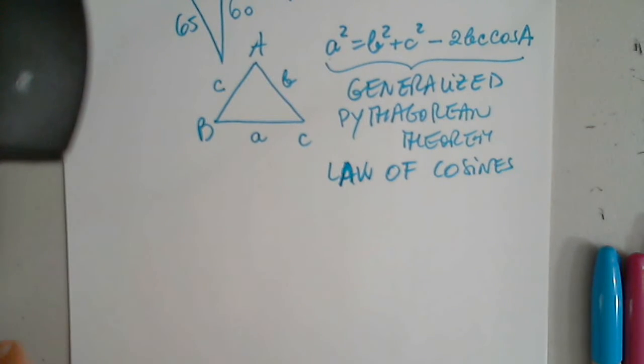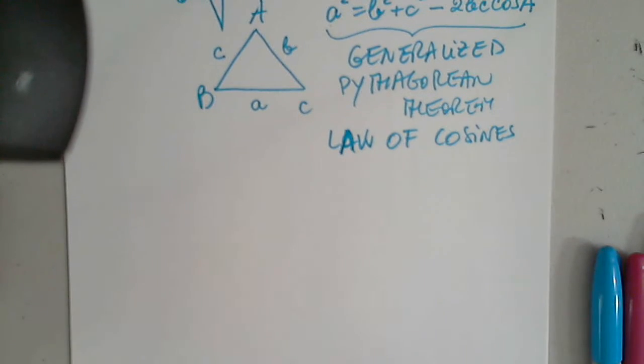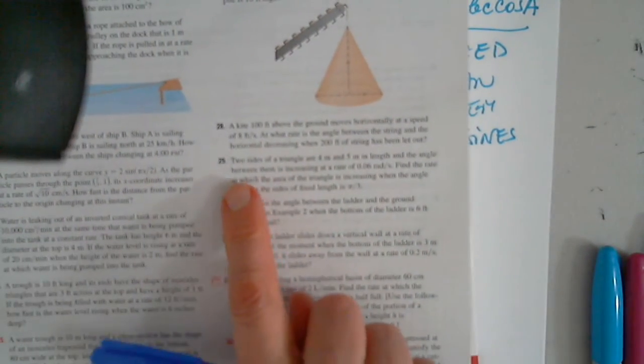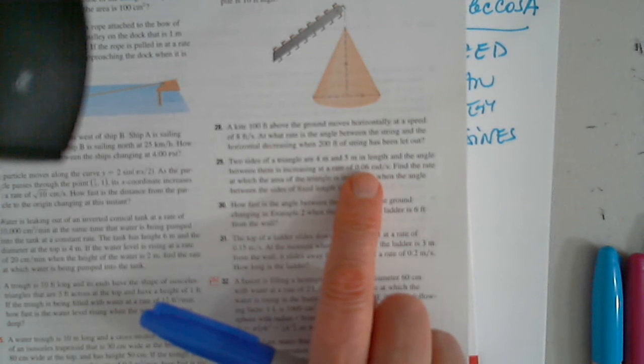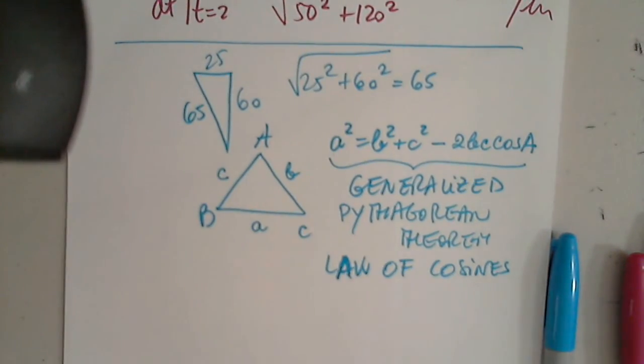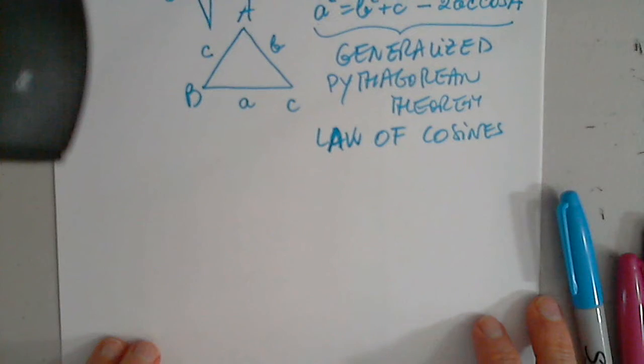Very valuable. So let's take a look at this problem. Two sides of a triangle are 4 meters and 5 meters in length, and the angle between them is increasing at a rate of 0.06 radians per second. Find the rate at which the area of the triangle is increasing when the angle between the sides of fixed length is pi over 3. I know it's a lot to take in. I'm going to read it again. We're going to draw the picture and everything.